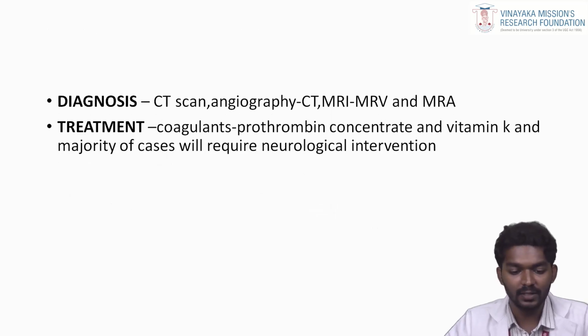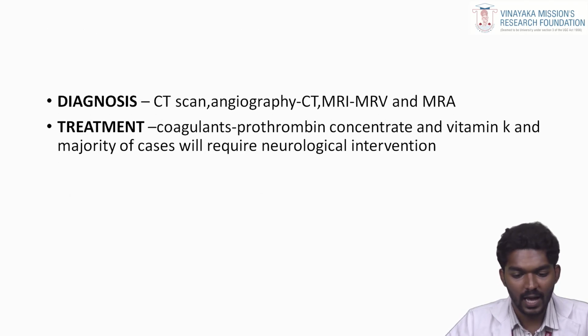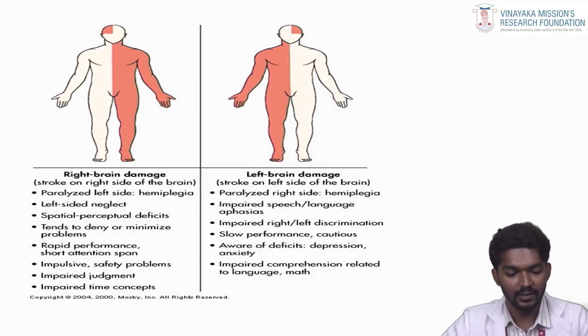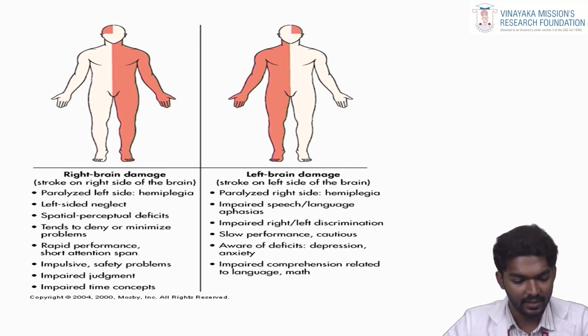What are the diagnostic methods? As usual, CT, MRI, angiogram, MRV and MRA. Treatment for hemorrhagic stroke is coagulants, prothrombin complex concentrate, and vitamin K, and the majority of cases will require neurological intervention. What symptoms are seen in a stroke of the right side of the brain? Paralysis of the left side, neglect, spatial defects, a tendency to deny or minimize the problem, rapid performance, short attention span, impulsive behavior, safety problems, impaired judgment, and impaired time concepts.